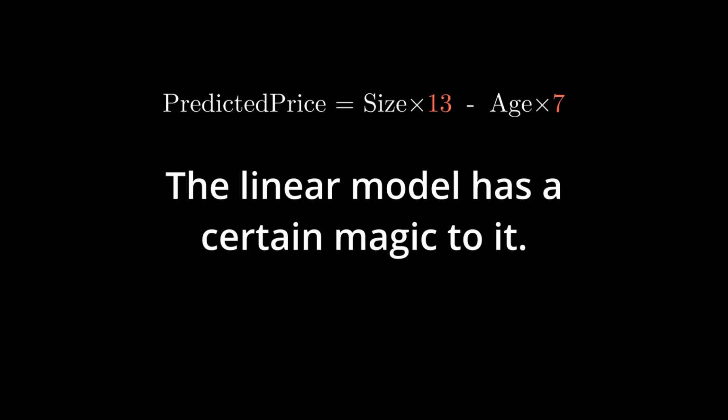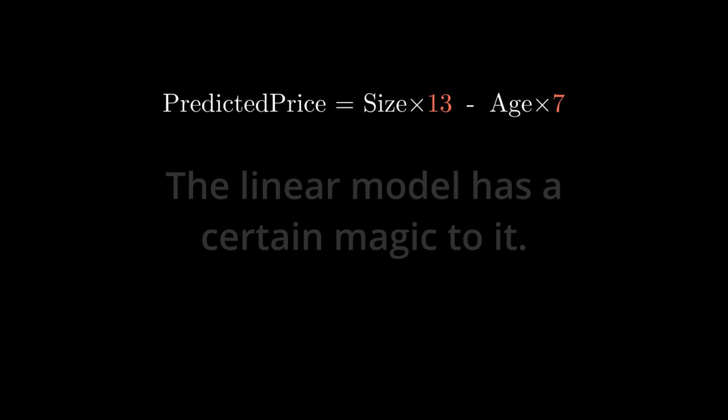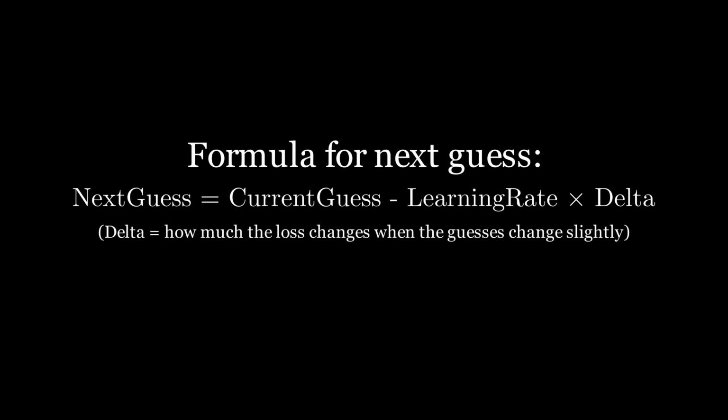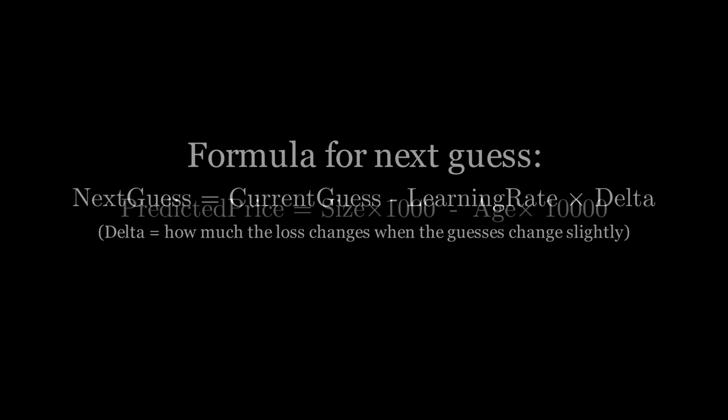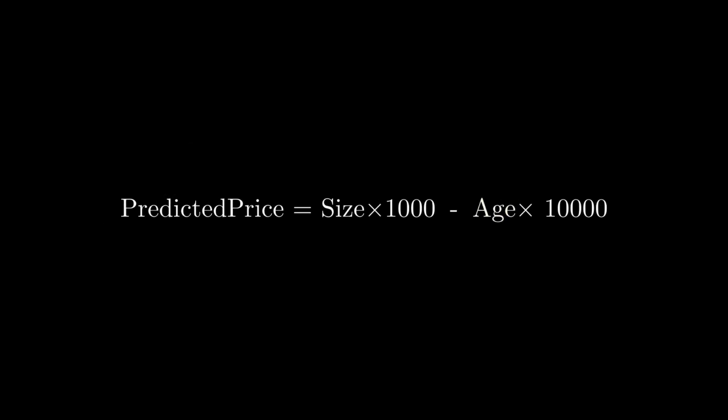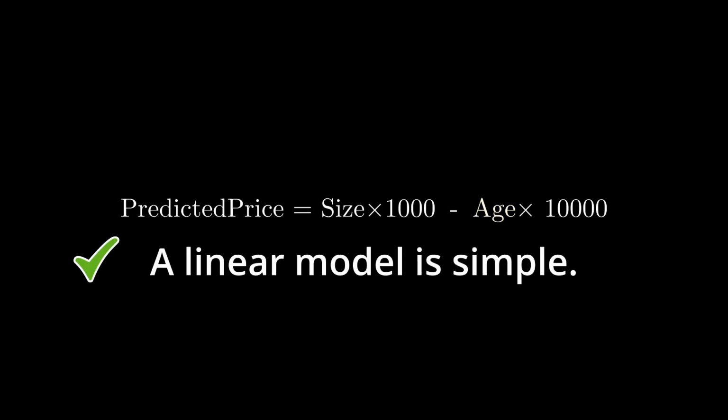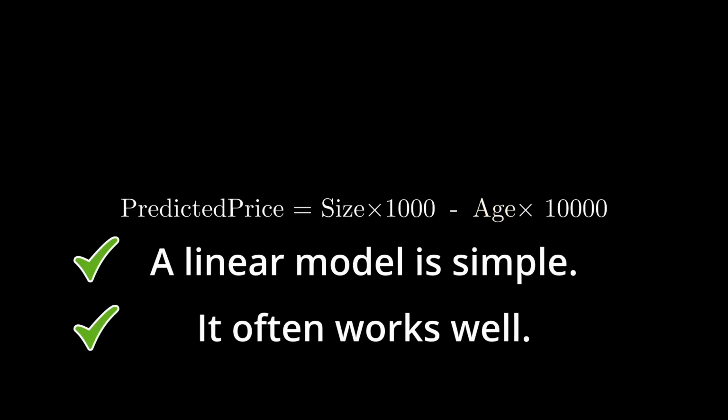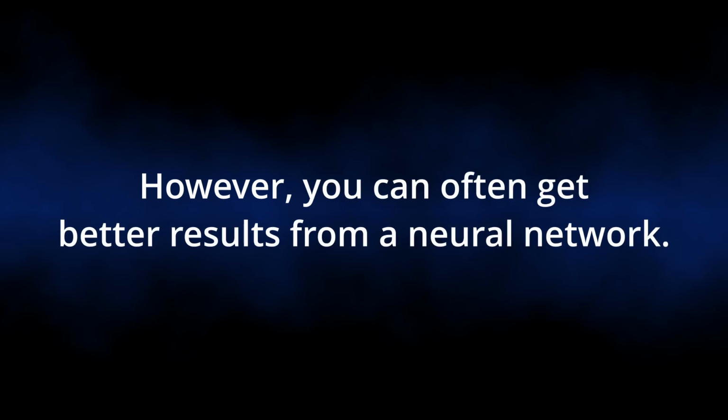The linear model has a certain magic to it. There's a formula to help you decide your next guess. Keep using the formula again and again, and you'll find that your loss will stop decreasing. You can then use the last set of numbers you tried to predict house prices. A linear model is simple. It can also work well in many situations. However, you can often get better results from a neural network.